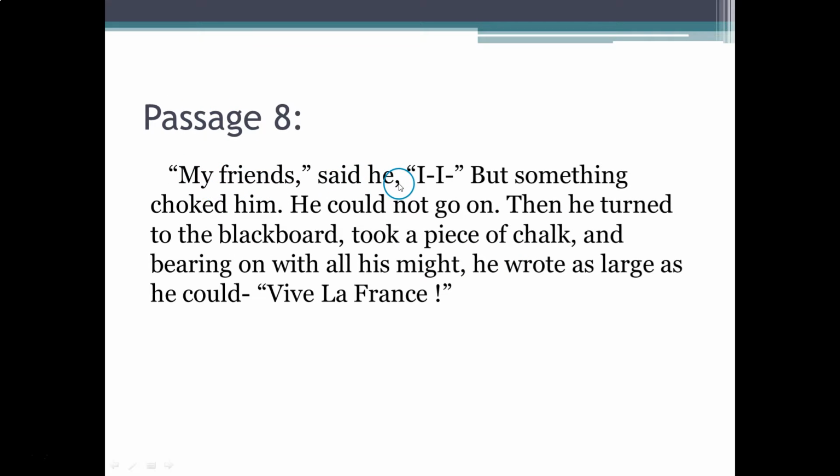Passage 8. My friends, said he, but something choked him. He could not go on. Then he turned to the blackboard, took a piece of chalk, and, bearing on with all his might, he wrote as large as he could, Vive la France.